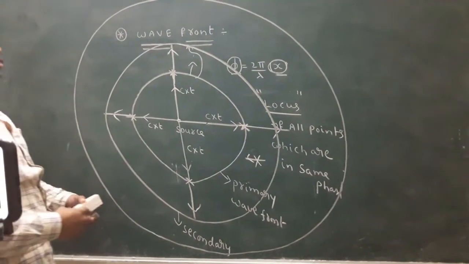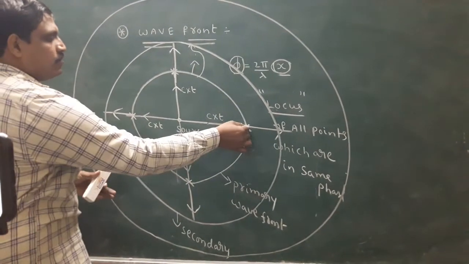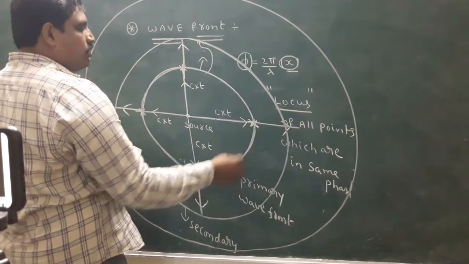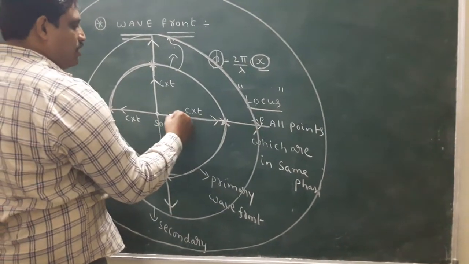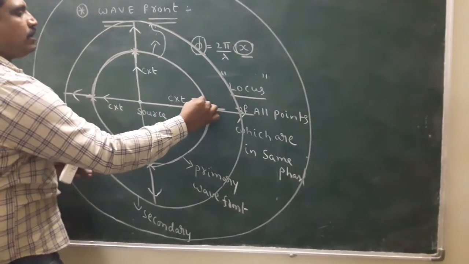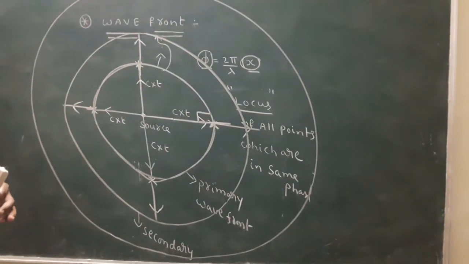Very important notice. Look here now. This is called what? Wavefront. Here, this is the ray, that means light ray. Light ray and wavefront both are what? Perpendicular.